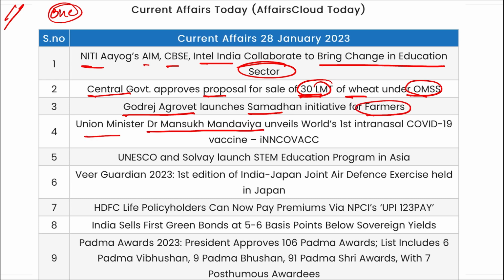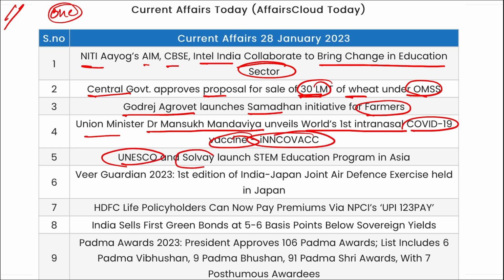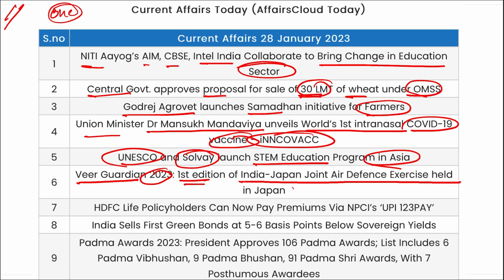Union Minister Dr. Mansukh Mandaviya has unveiled the world's first intranasal COVID-19 vaccine, that is Incovac. UNESCO and Solvay launched STEM education in Asia. Veer Guardian 2023, this is the first edition of India-Japan Joint Air Defense Exercise in Japan. HDFC Life policyholders can now pay premiums via NPCI's UPI 123 Pay.